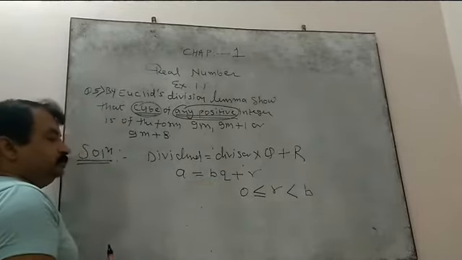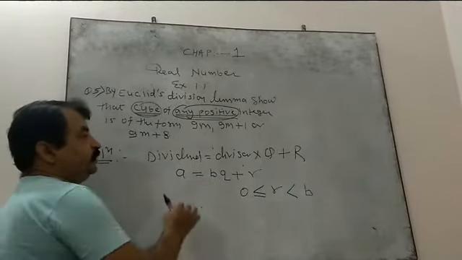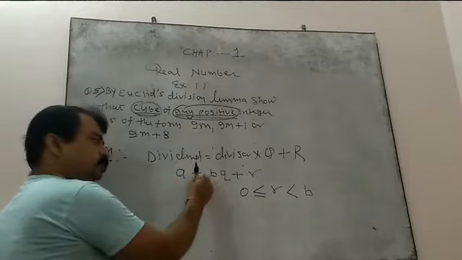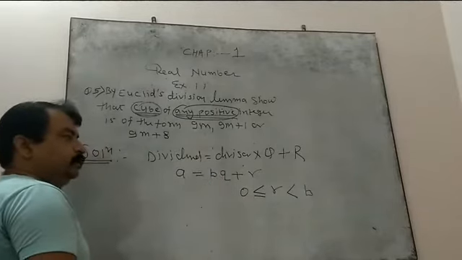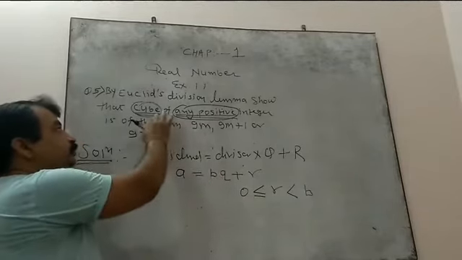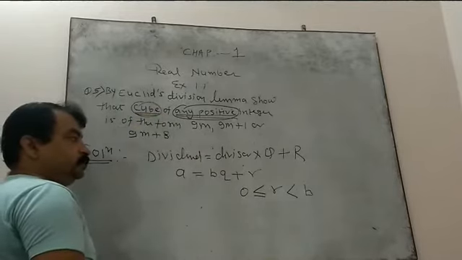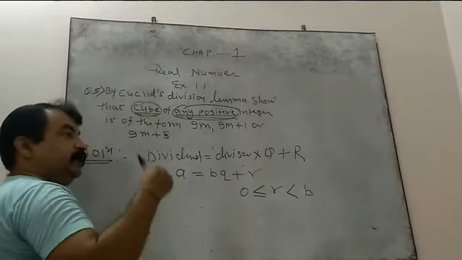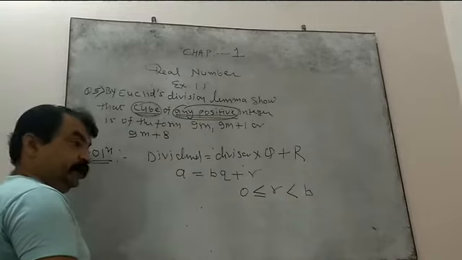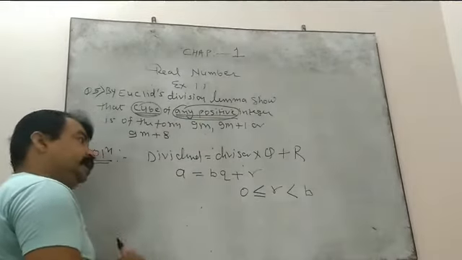One more thing I want to clear. Suppose you take b as 9. No doubt you can, but since you have to cube, 9 times 9 is 81, and so on, and then you can take 9 common.